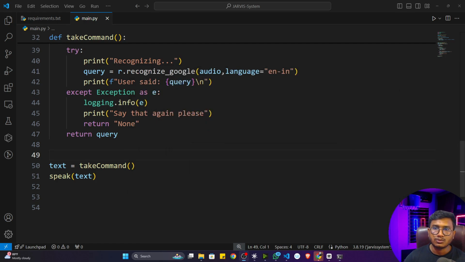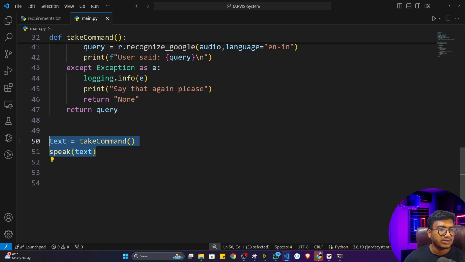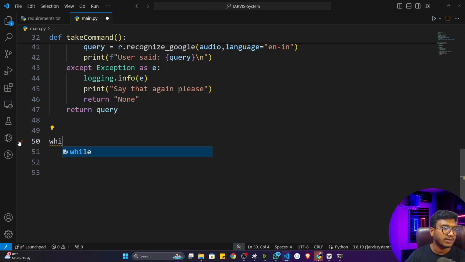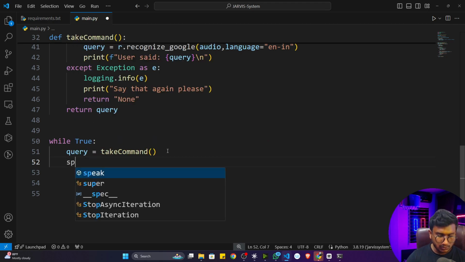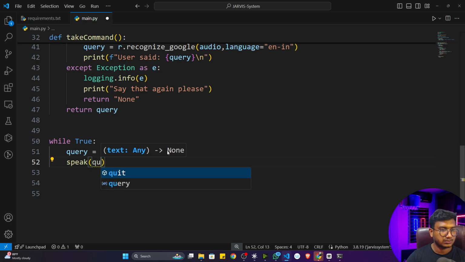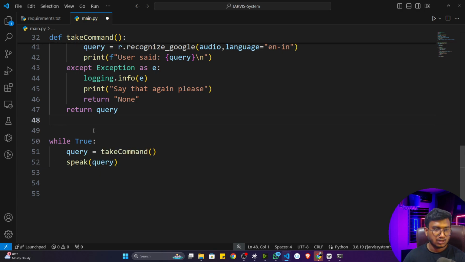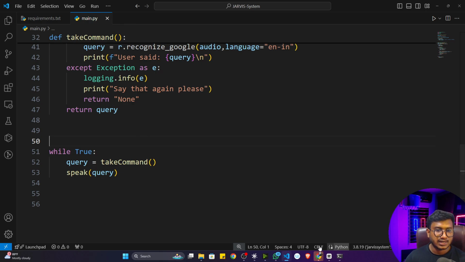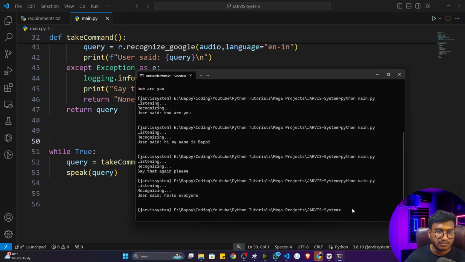So for this what I can do, I think you know we can use something called a while loop. While is an infinite loop we can use. So while, I'll just give this condition as true. That means I want an infinite loop. Inside the while loop, it will keep on listening. That means it will take my query. Query is equal to take command, and whatever query I'm getting, I'm going to just do the speak operation. Now see, every time it will keep on listening to my voice and I can speak there. So let me again execute the program.